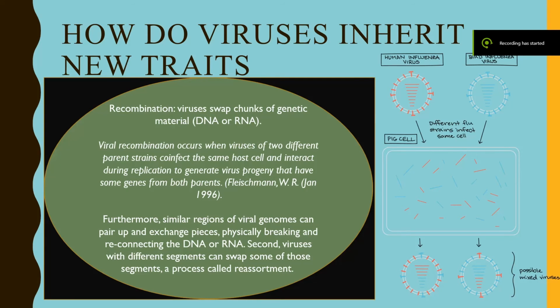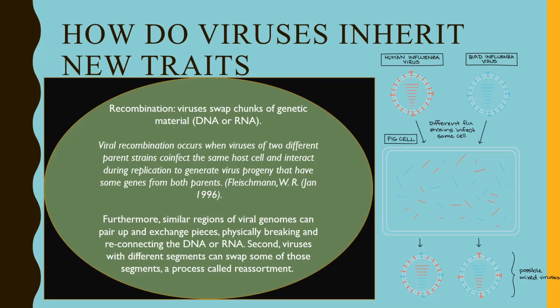So, how do viruses evolve? Another point is viruses can inherit new traits. Through the process of recombination, viruses swap chunks of genetic material, DNA or RNA base. So, as quoted, viral recombination occurs when viruses of two different parent strains co-infect the same host cell and interact during replication to generate virus progeny that have some genes from both parents.